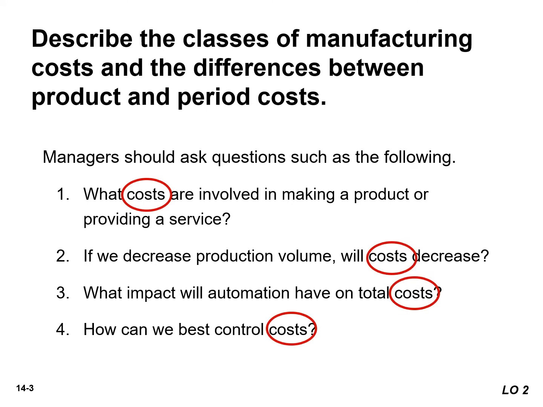In order for managers to plan, direct, and control operations effectively, they need information. One very important type of information relates to cost. A manager must know how much it costs to manufacture its products.